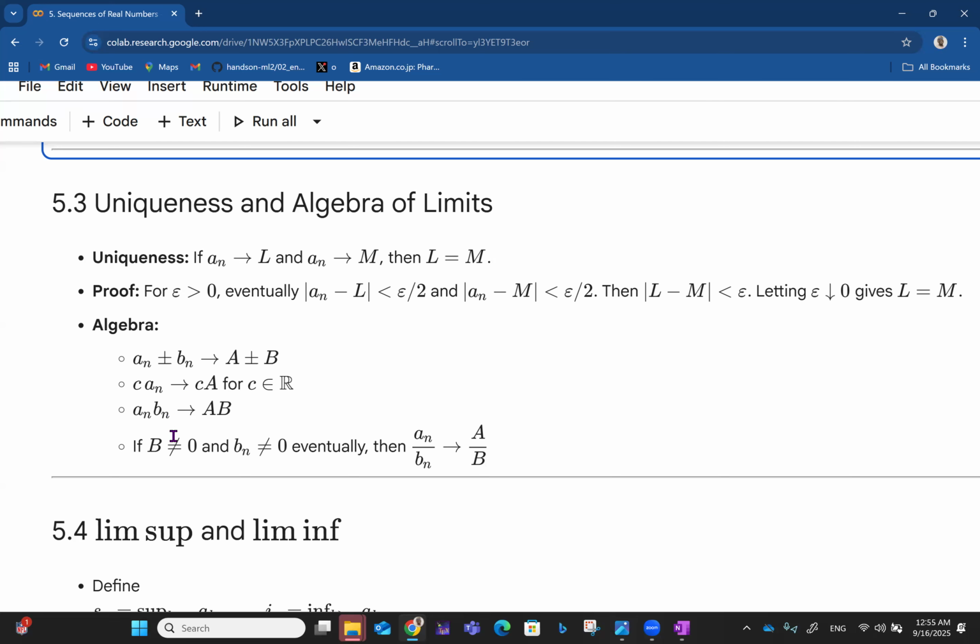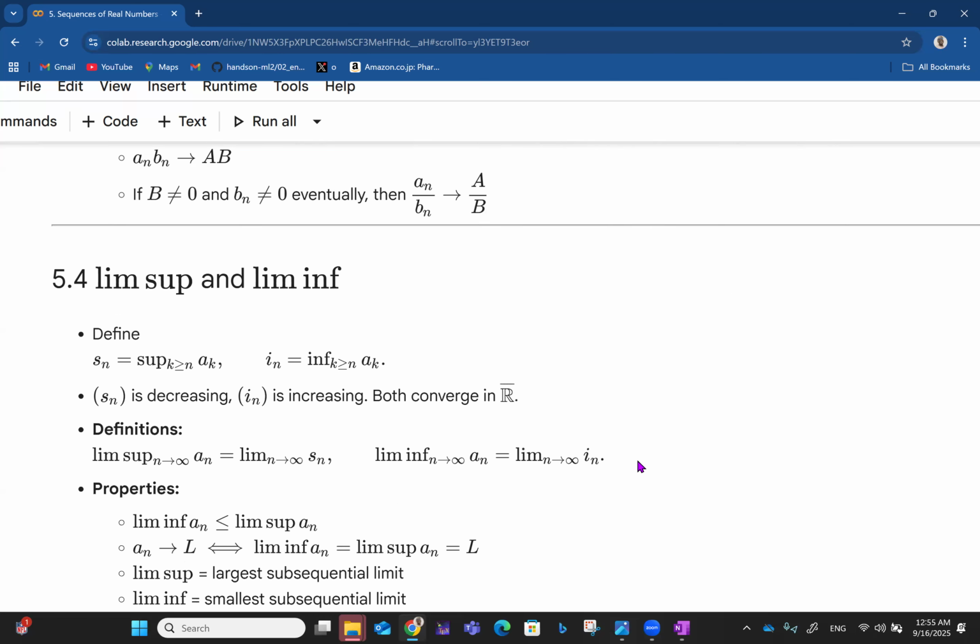Then the limit of sequence an multiplied by bn will simply be A multiplied by B. So it's more like the limit of a product is the product of the limits of the parts we are multiplying. Then if B is not 0 and bn is also not 0 eventually, then the limit of the sequence an over bn will simply approach big A over big B, like that.